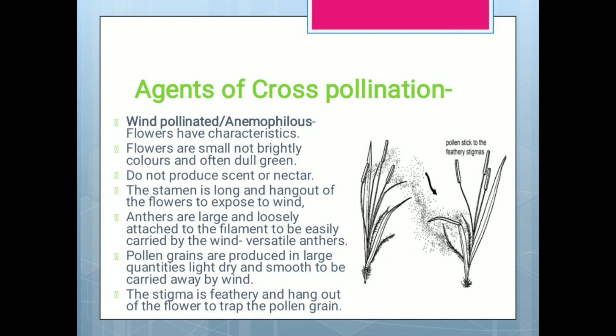The stamen is long and hangs out from the flower to be exposed to wind. So the stamen is exposed to wind so that the pollen grains will be carried away. Anthers are large and loosely attached to the filament to be easily carried by wind. Pollen grains are produced in large quantities, light, dry, and smooth to be carried away by the wind. The stigma is feathery and hangs out of the flower to trap the pollen grains.